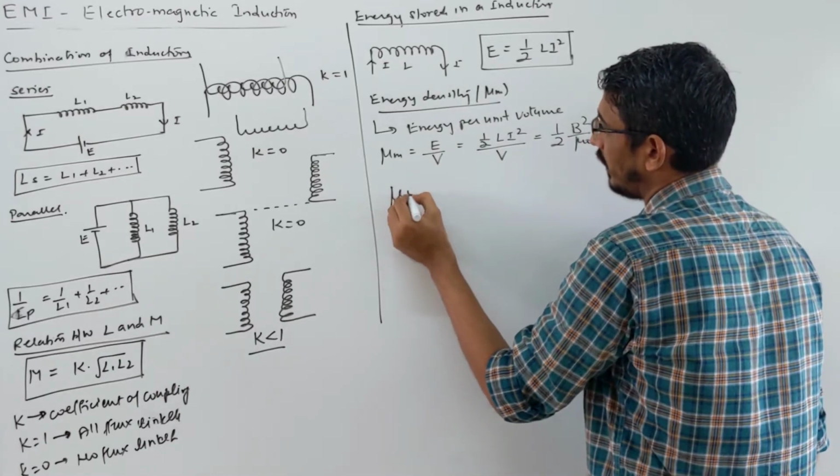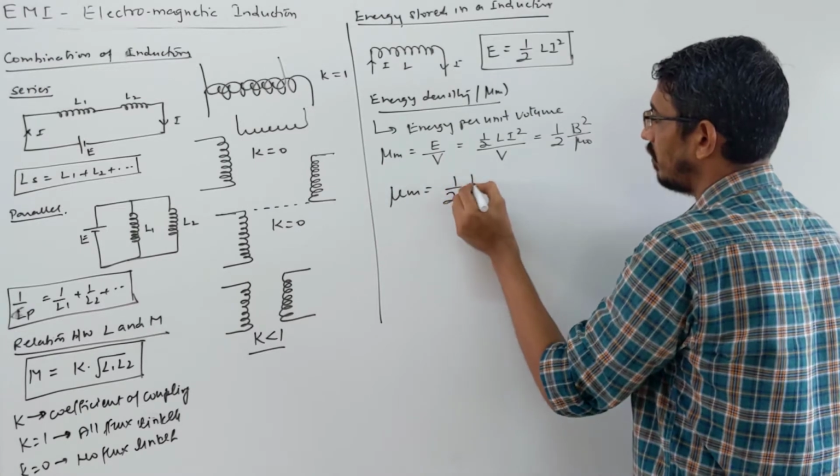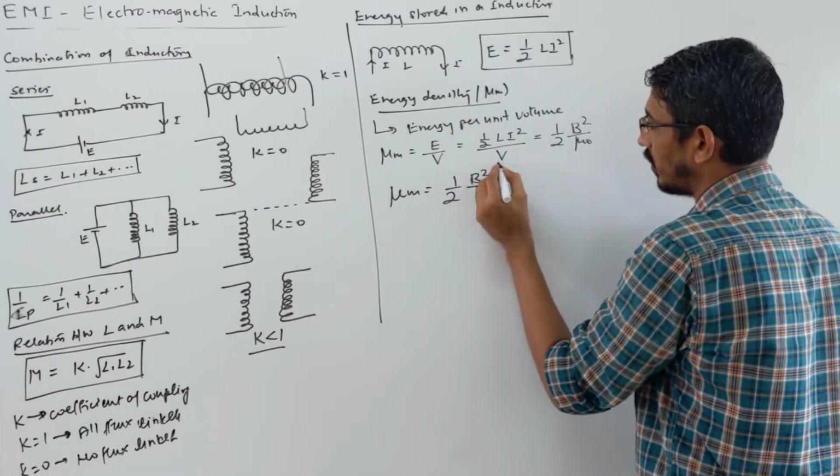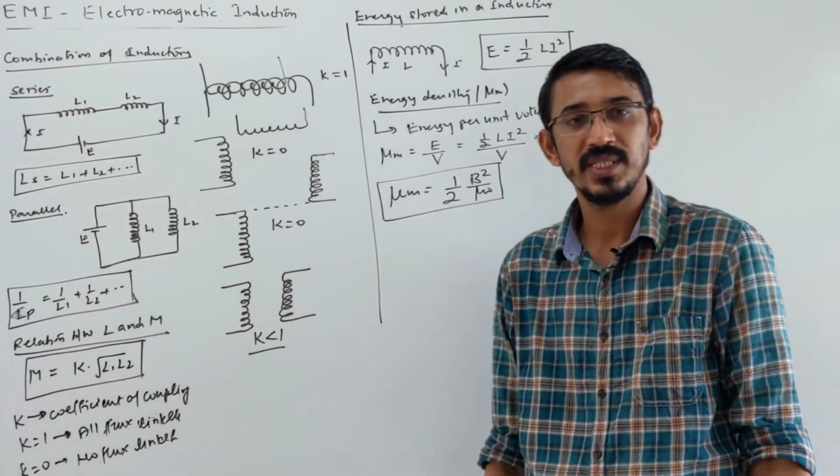Remember that magnetic energy density is half B square upon mu naught. Magnetic field square upon mu naught. This is what your energy density is.